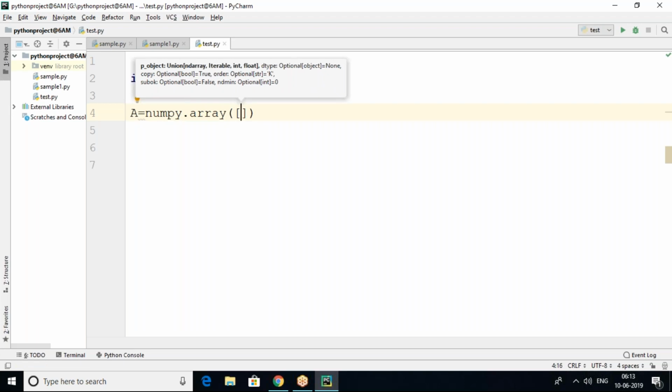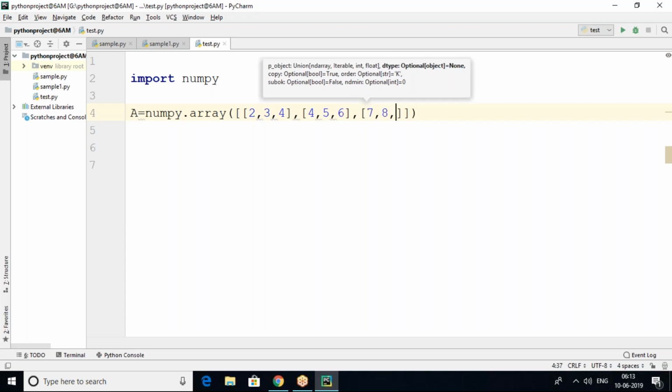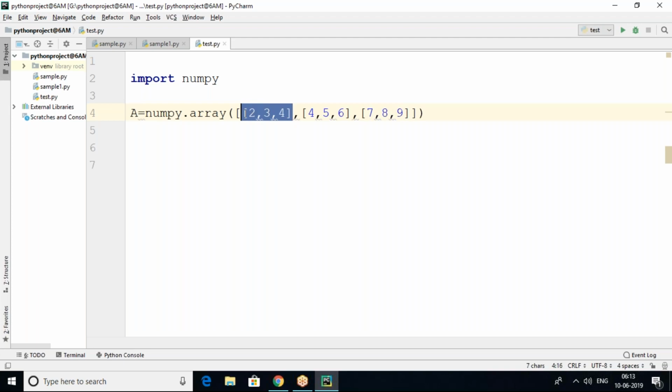So directly we can give the number of rows and number of columns. For example, this is one row. Next, another row, and another row. So row 1, row 2, row 3. Three rows are available here.